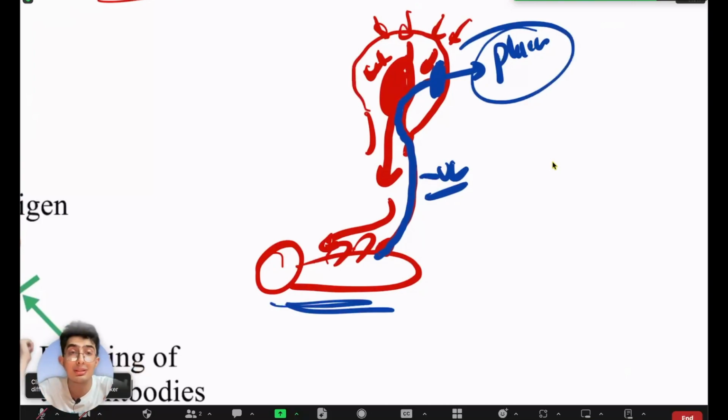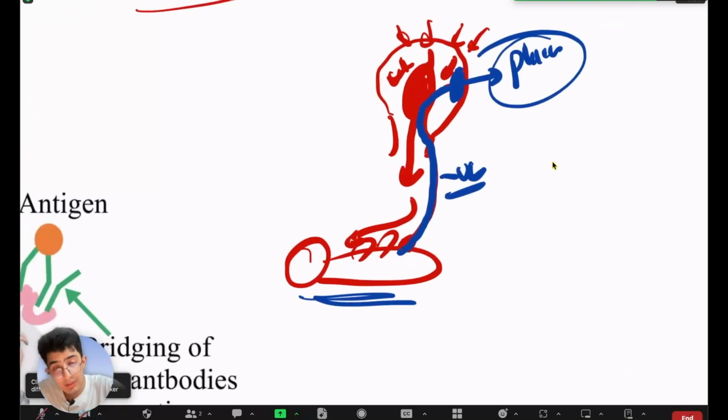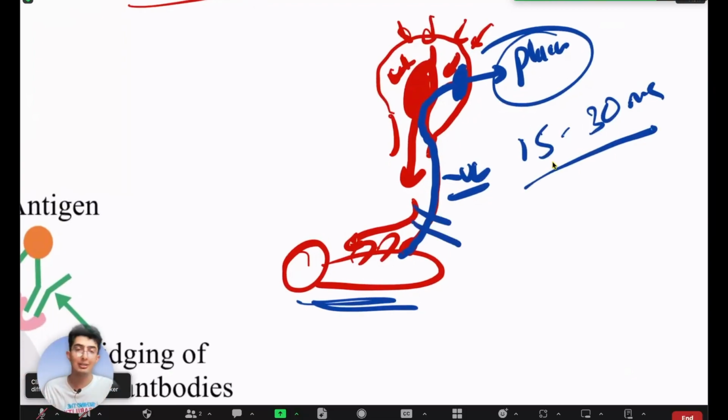So after the baby is delivered, the placenta is usually delivered within 15 to 30 minutes, right? So after the baby is delivered and we cut the cord, right? Have you seen in movies, after the baby is delivered, they cut the cord. Then the job is not done. You have to wait for the placenta to go outside as well, right? So the placenta is expelled after the baby, right?